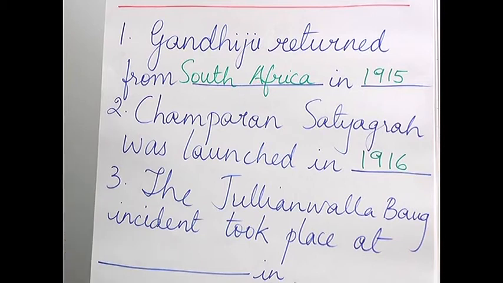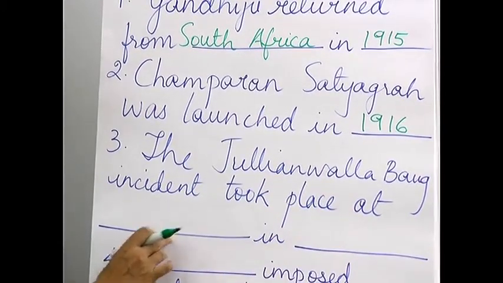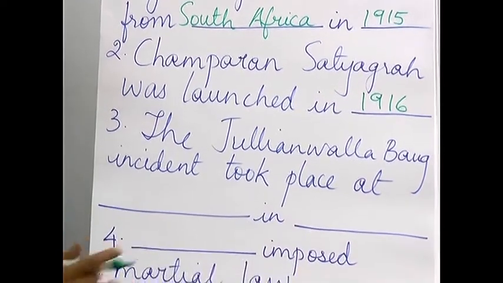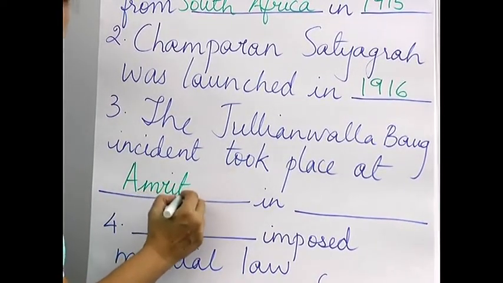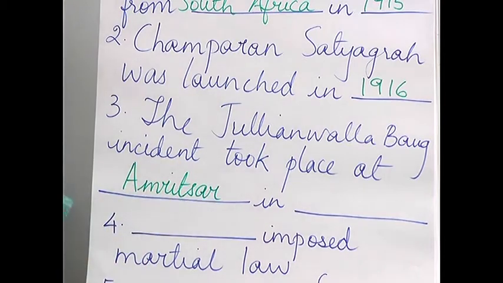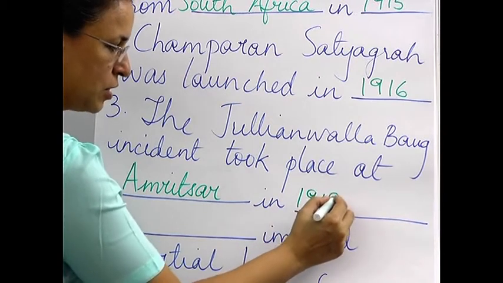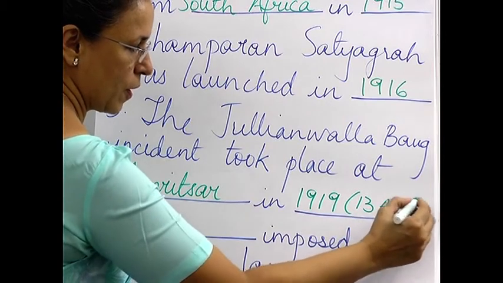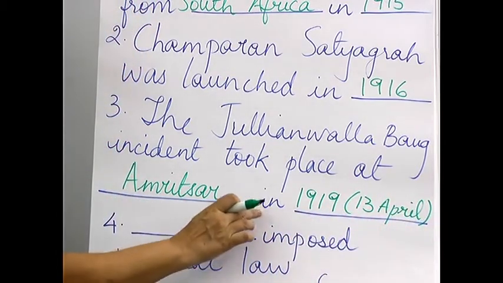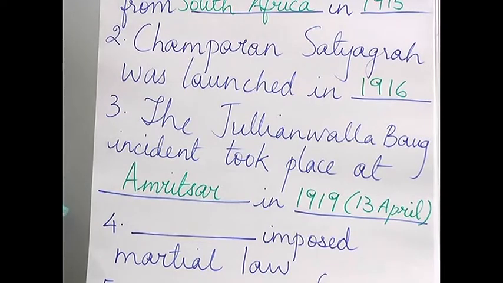Third question. The Jallianwala Bagh incident took place at dash in dash. So whenever you have at, you have to write the place here, and whenever you have in, that means you have to write the year. So it took place at Amritsar in 1919, but you can be more specific. In 1919, that is 13th April. So if it was given on, then you have to write on 13th April 1919. But when in is given, then we know we have to put the year.